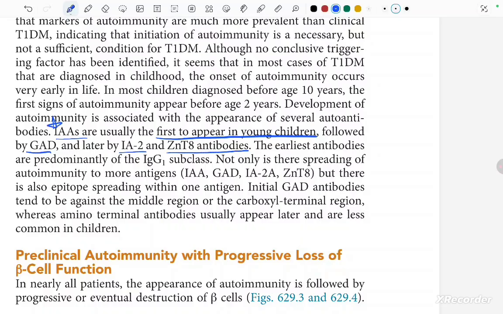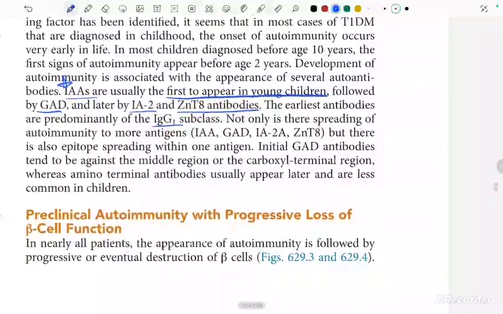The earliest antibodies are predominantly of the IgG subclass, we all know that, here only IgG is present, okay? Not only is there spreading of the autoimmunity to more antigens, but there is also epitope spreading within one antigen. Initially, GAD antibodies tend to be against the middle region or the carboxyl terminal region, whereas amino terminal antibodies usually appear late and are less common in children.